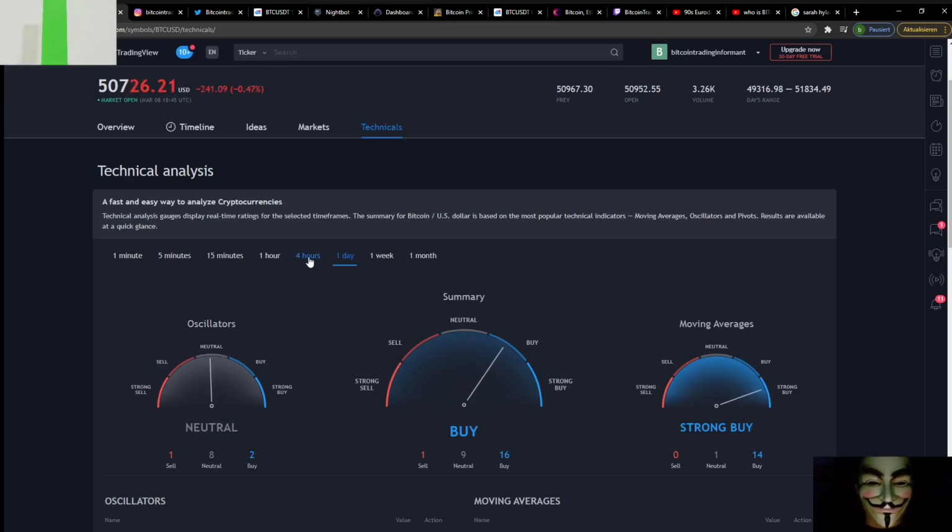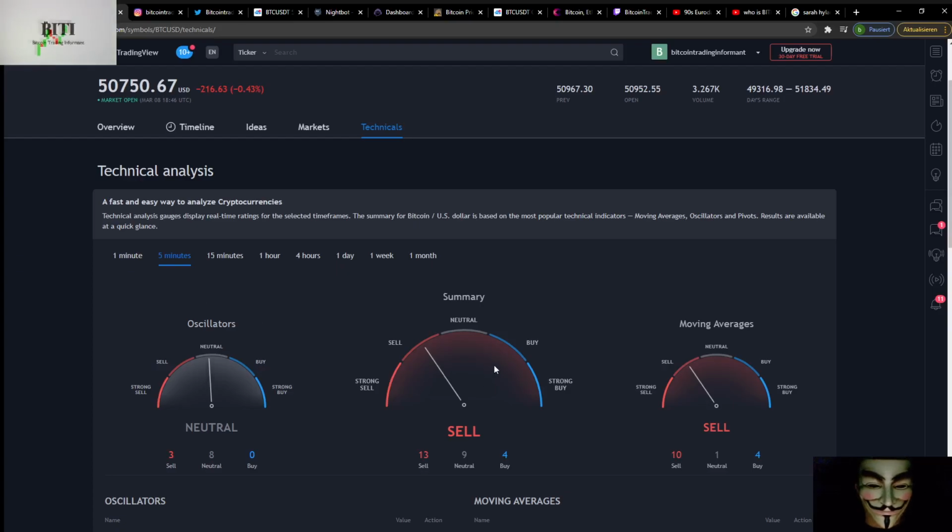And here you can click on the 4-hour time frame, and you can see strong buy, and buy. On the hour time frame, strong buy. So everything is looking bullish at the moment, and you have to buy Bitcoin. On the 15-minute charts, we have a neutral here. On the 5-minute, sorry, not charts, it's not a chart, it's the time frame.